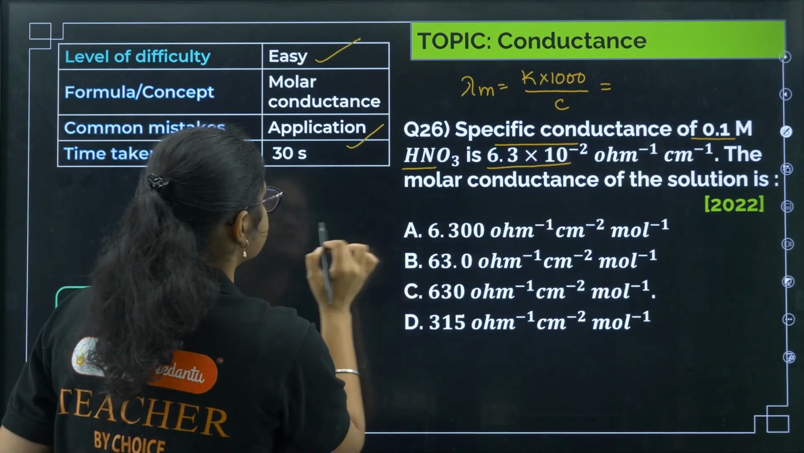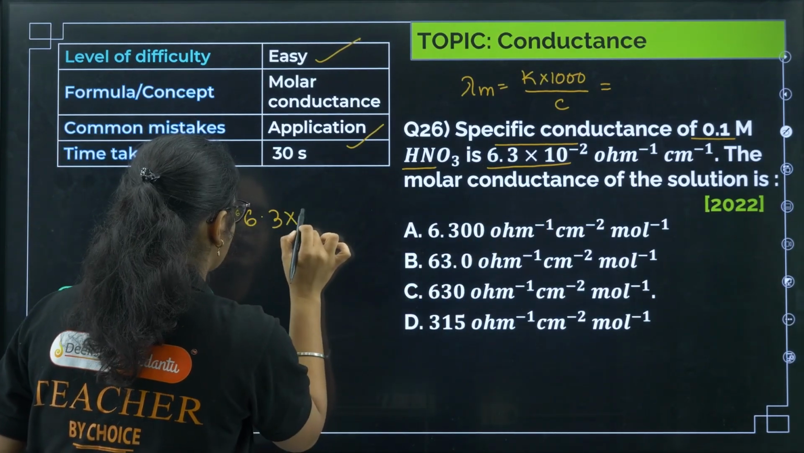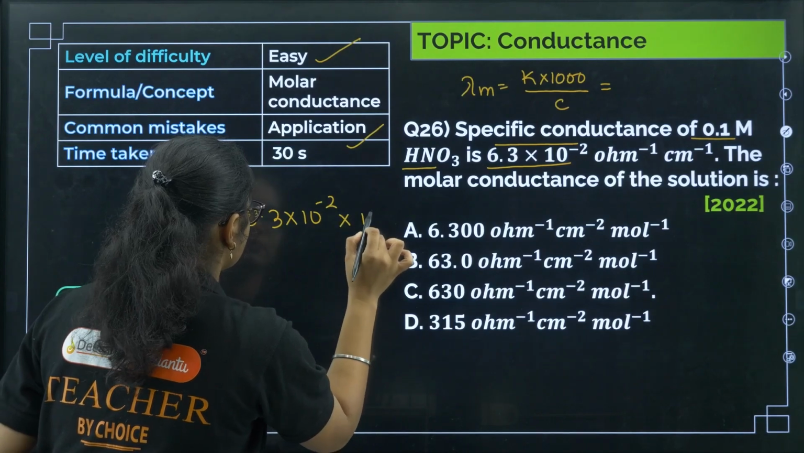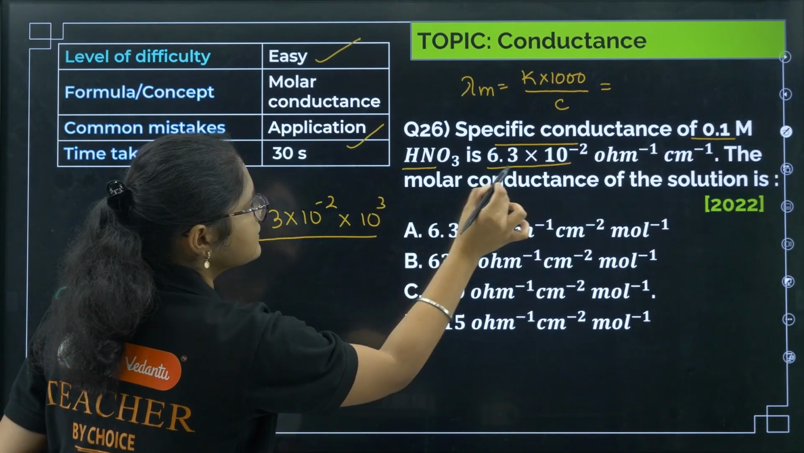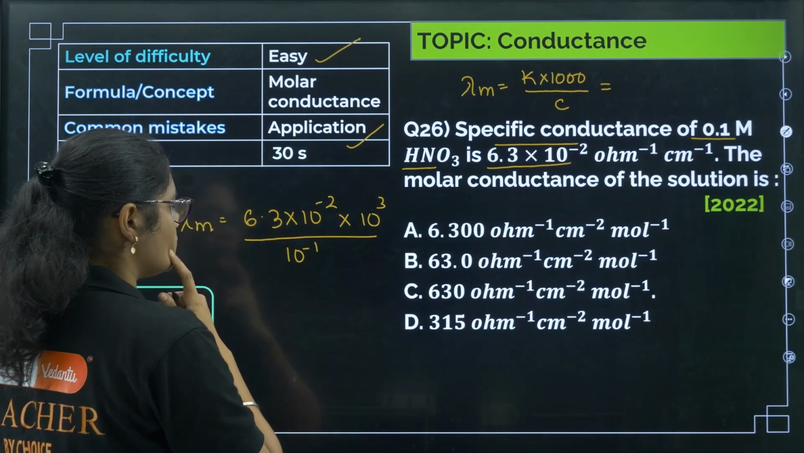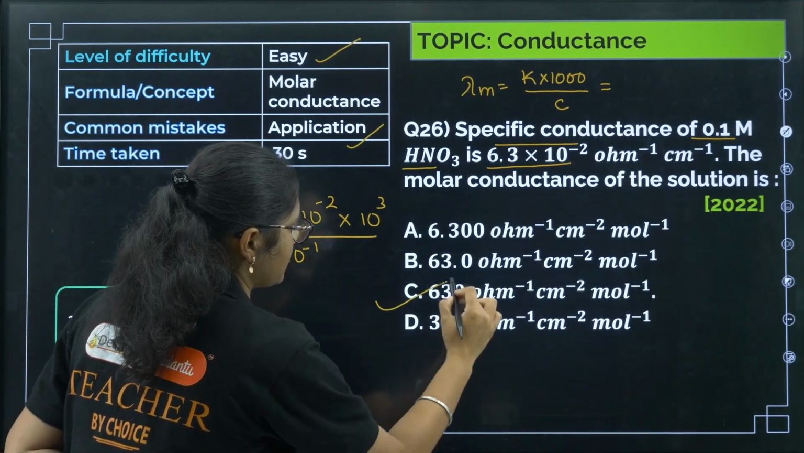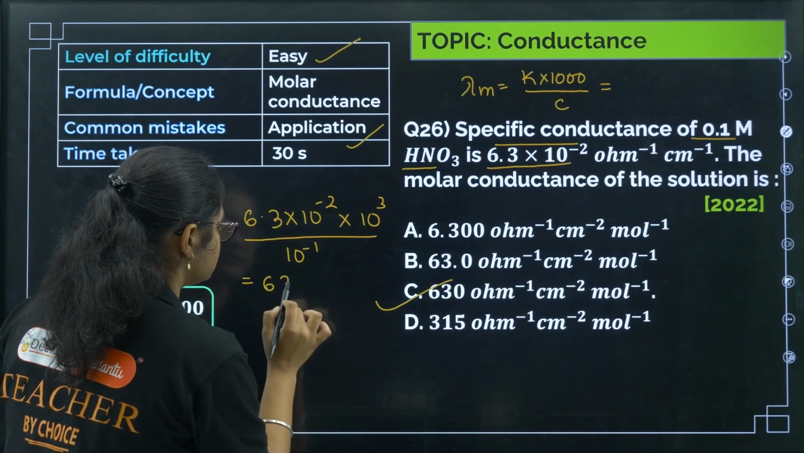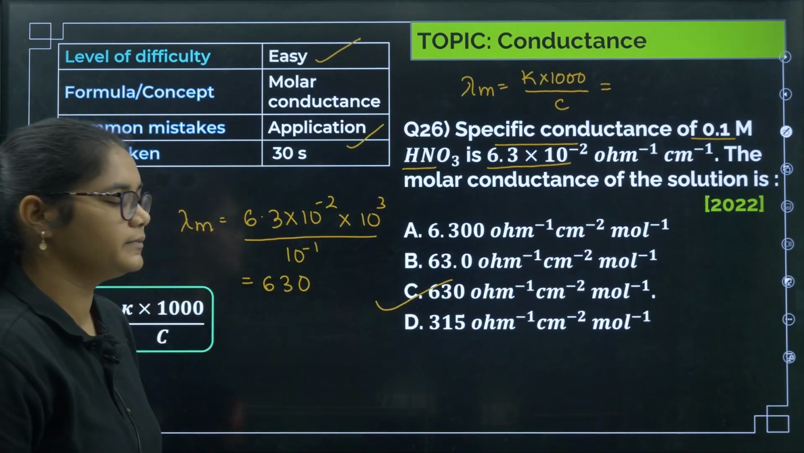What is the kappa value? 6.3 into 10 to the power of minus 2, into 1000 by C. C is again what? 10 to the power of minus 1. Okay, so we will get 630. So the correct answer will be option number C.